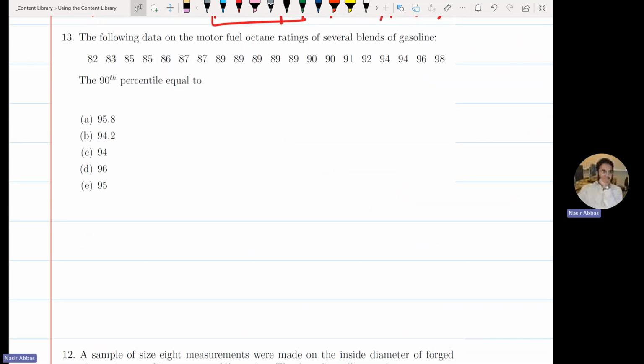Question 13: the following data on the motor fuel octane rating of several blends of gasoline. Luckily for you, they gave you the arranged data already. I can see the data is already arranged. They ask you to find the 90th percentile. The easiest way: put the formula sheet in front of you. Rank of the 90th percentile is 90 times (n plus 1) divided by 100, where n is 1, 2, 3, 4, 5, 6, 7, 8, 9, 10, 11, 12, 13, 14, 15, 16, 17, 18, 19, 20.